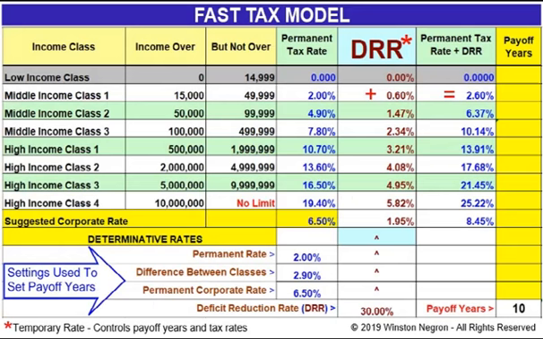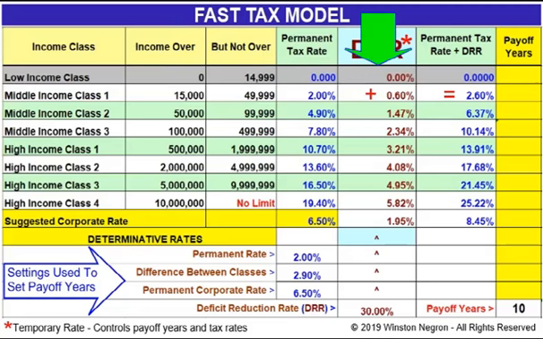The FAST tax model has 7 columns. The first column is the income class column, which is broken down into 8 income classes, starting from 0 income to $10 million and above. Columns 2 and 3 are the income level columns. Column 4 is the permanent tax rate column.